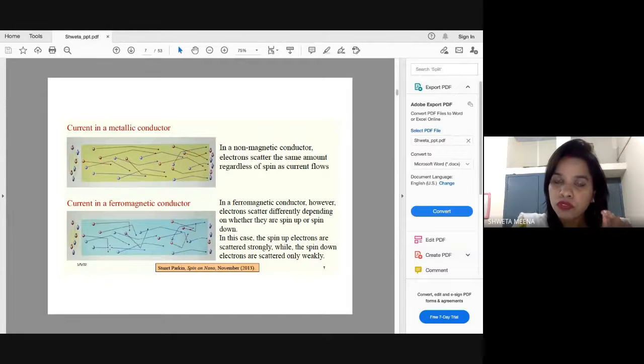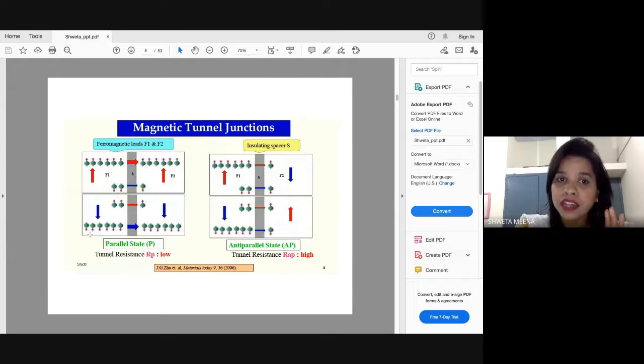Once you orient your electron spin in one direction, spin has the property that it can be retained over longer distances. Even if there is a power shutdown, like in our normal devices, where your data vanishes if the battery is not charged, this problem is not there in spin-based devices.